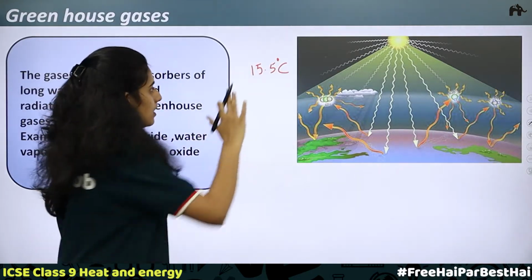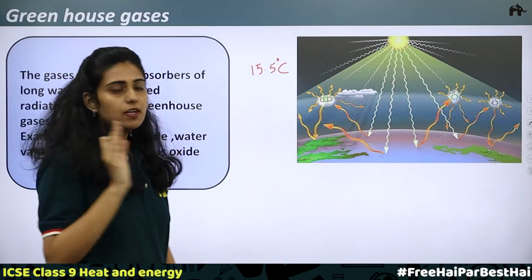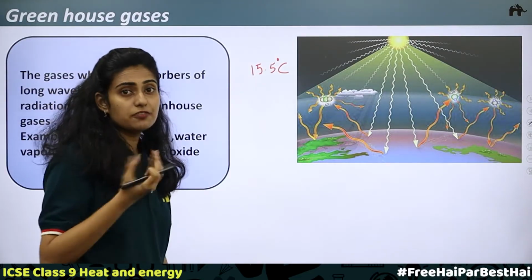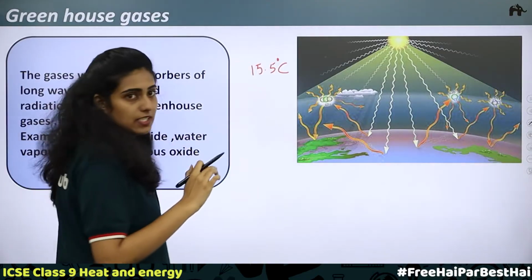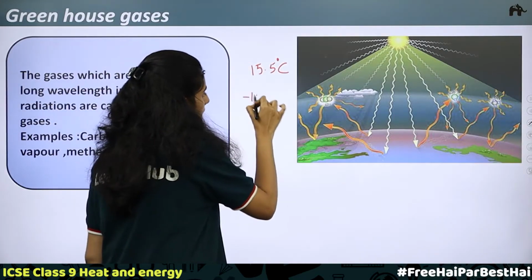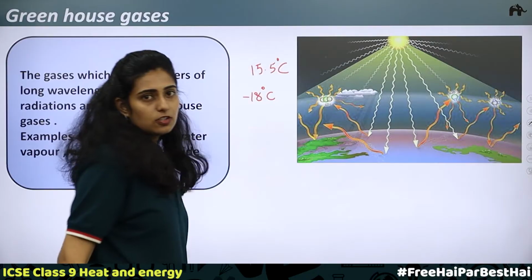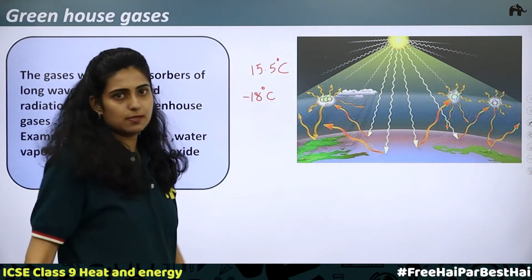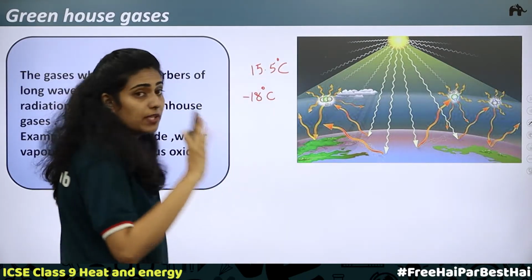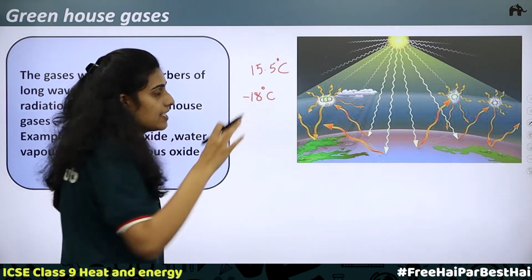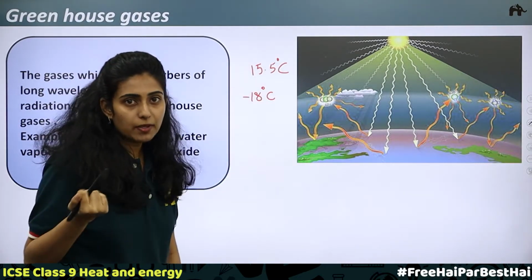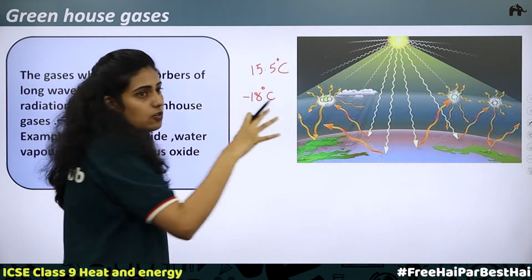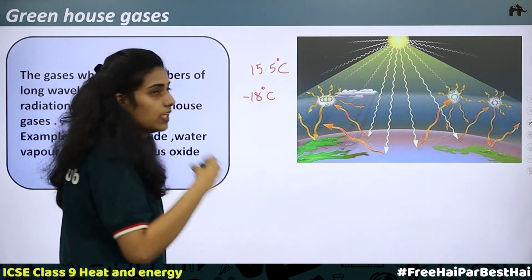So this is a normal temperature. But if the greenhouse gases were not present, the temperature would be minus 18 degrees Celsius. So, life sustenance won't be possible here. Now, what happens if the amount of greenhouse gases in the Earth's atmosphere increases?